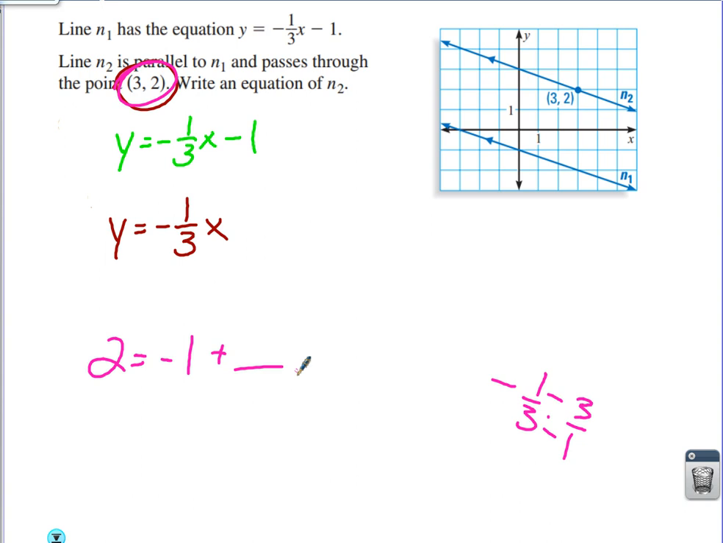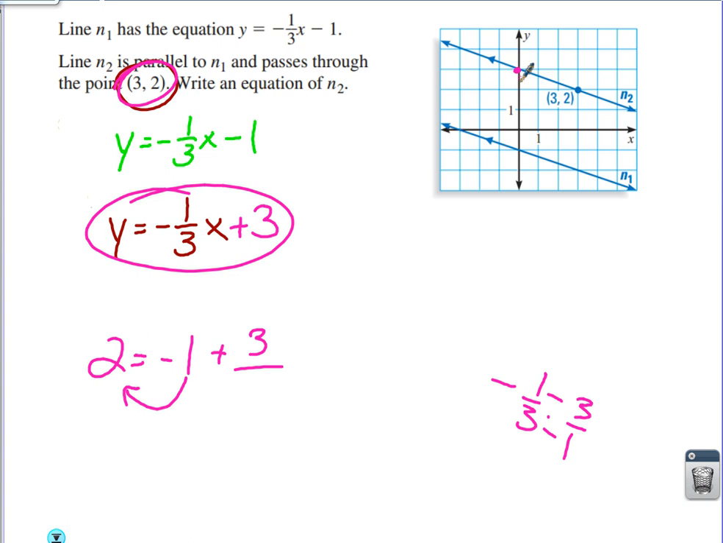Let me show you how else you can do that. Take the minus 1 and move it to the left side. How do you move minus 1 to the left side? Plus 1. What do you get? 3. So therefore, how can I make this a true statement? I tack on plus 3. That's the exact same thing we got a while ago. And if we look again, we can see that it does cross at positive 3. Let's try another.